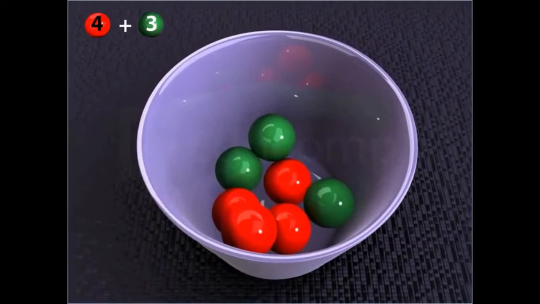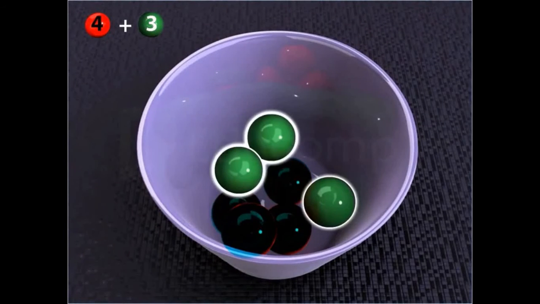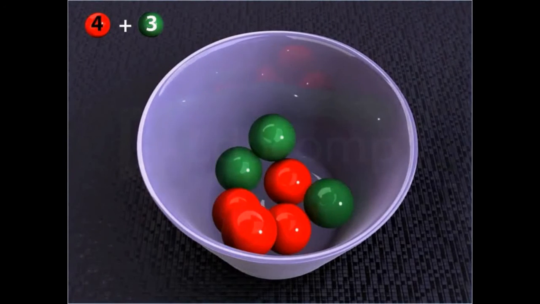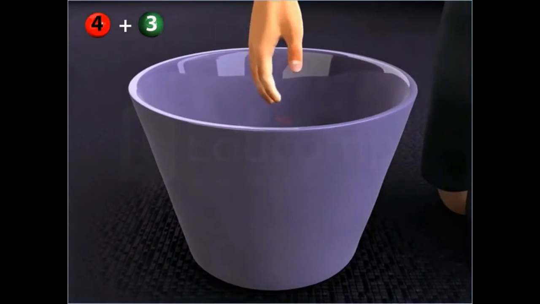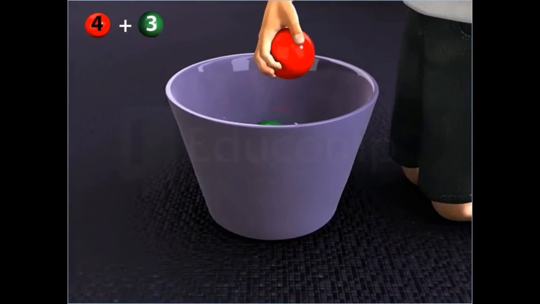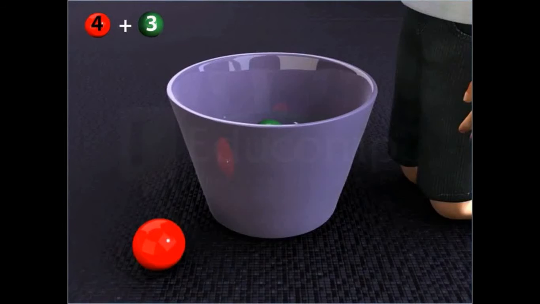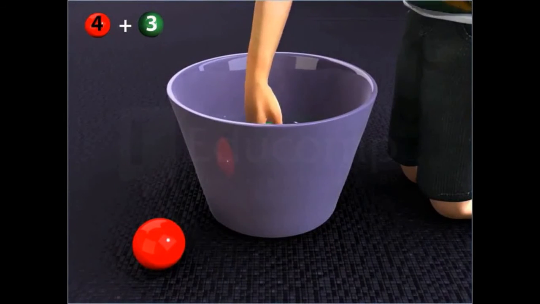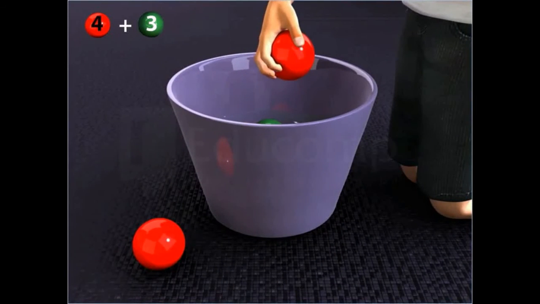Now, consider a bag containing 4 red and 3 green balls. If we draw one ball at random and put it aside, and then we draw another ball from the bag, the probability of drawing a red ball the second time depends upon the result of the first draw.